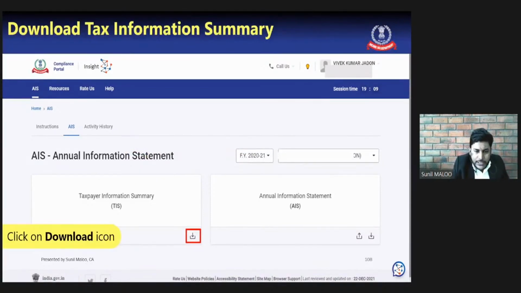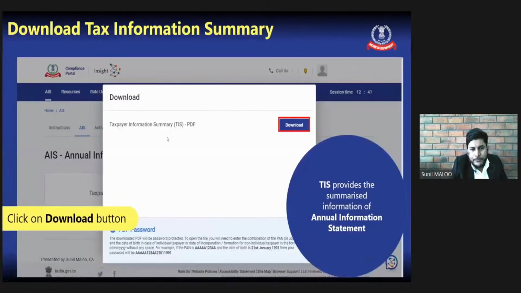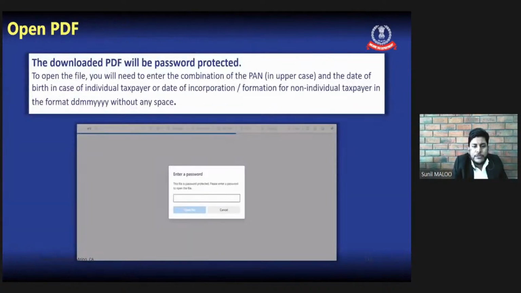For downloading the TIS, we need to click this download button. And once we click this download button, the TIS will be downloaded. This window will appear. And TIS is mostly downloaded in the PDF format. We need to click this button, which will give the TIS document. TIS provides the summarized information of the AIS. And once we download the PDF, then we will open the PDF.